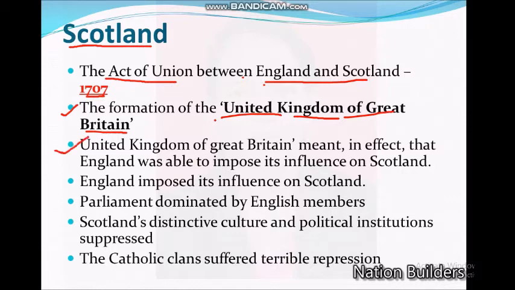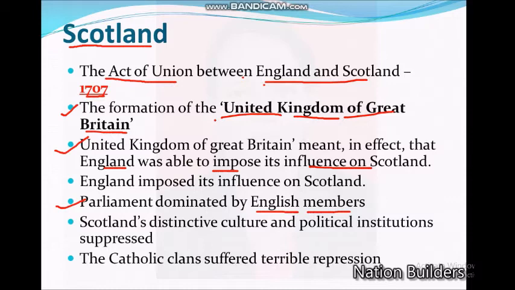United Kingdom of Great Britain meant, in effect, that England was able to impose its influence on Scotland. The British Parliament was henceforth dominated by the English members. In the British Parliament, the English members were more in number, so whenever they passed any act, it was in favor of England.